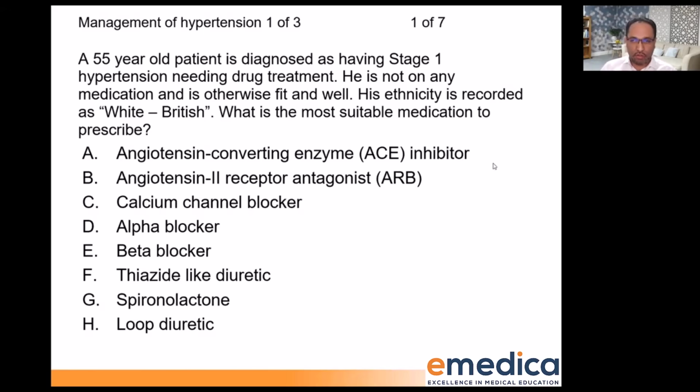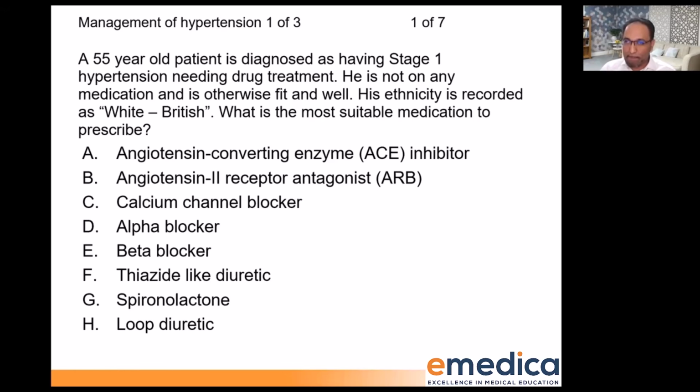So key things in this question is that this patient is 55 years old and they've got stage 1 hypertension, but with risk enough that they need drug treatment, because not everyone with stage 1 needs drugs. Okay, this is important. They're not on any medication and they're otherwise well. They don't have any other diseases or illnesses that might change what's a suitable treatment for them. And then the ethnicity is white British. So what's the most suitable?